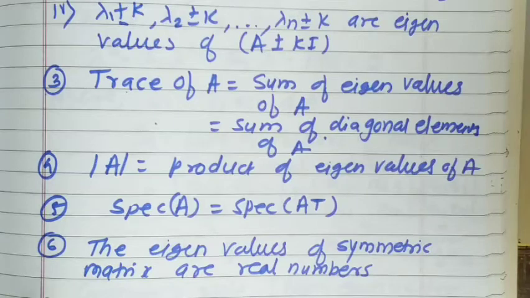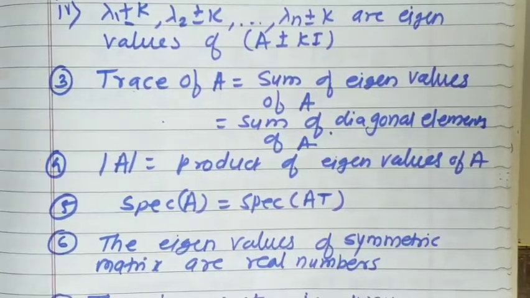Property number 6, the eigenvalues of a symmetric matrix are real numbers. What do we mean by a symmetric matrix? A equal to A transpose. Such matrices are called symmetric matrices. Eigenvalues of such symmetric matrices are real numbers. They will never be imaginary numbers. It means the roots of the characteristic equation in the case of symmetric matrices will always be real numbers. You will not have any imaginary root there in the case of symmetric matrices.